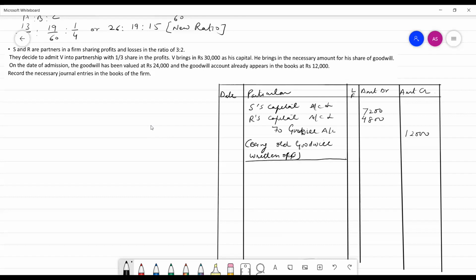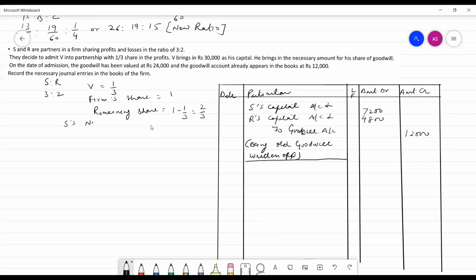Here B comes, he brings goodwill. For this purpose, we will calculate the new ratio and sacrifice ratio. S and R are partners, 3:2 is the old ratio, B is admitted for 1/3 share. We assume the firm's share is 1. The remaining share after B's share is 1 minus 1/3, that is 2/3. This would be taken by S and R.